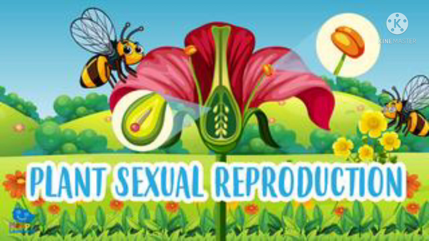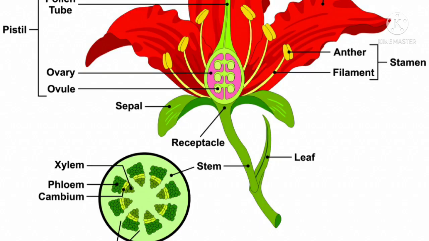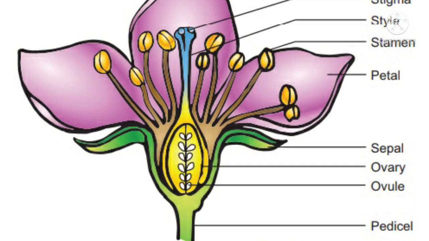Sometimes both the male and female parts are found in the same plant, the same flower. In some cases the flower may have either male or female reproductive organs. The female reproductive organ is the gynoecium and the male reproductive organ is called the androecium. It will have stamens and the stamens will have pollen grains, which have male gametes.